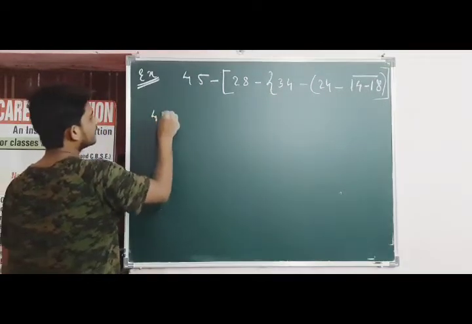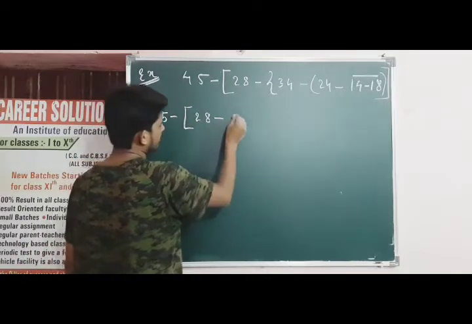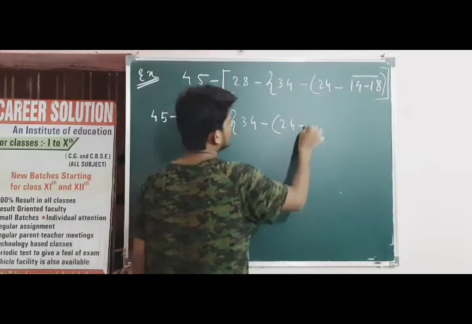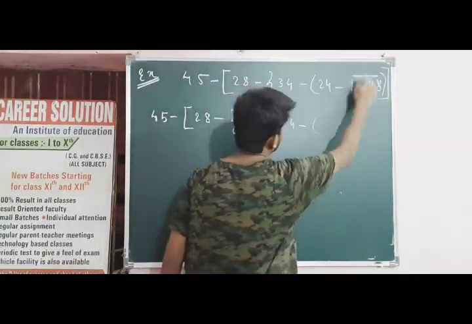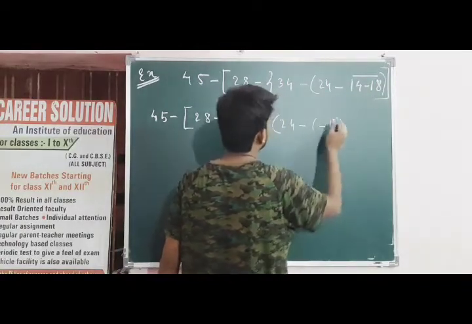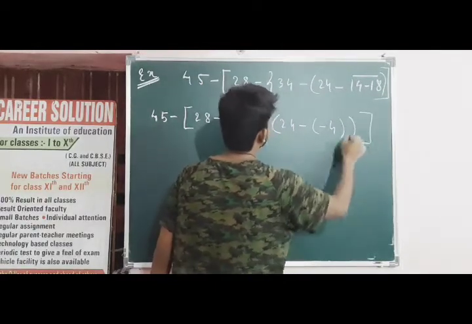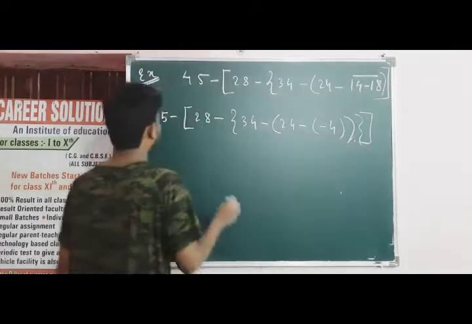So 45 minus 28, write as it is written, minus of 34 minus 24 minus of 14 minus 18 become, what I had told you, it is a kind of bracket. So 14 minus 18 become minus 4 because 18 is in minus. Okay, minus 4, and then after a bracket and then curly bracket.